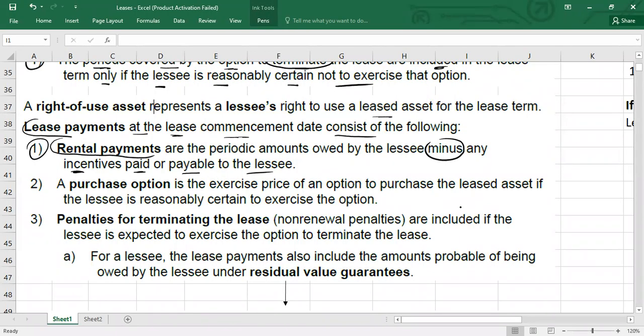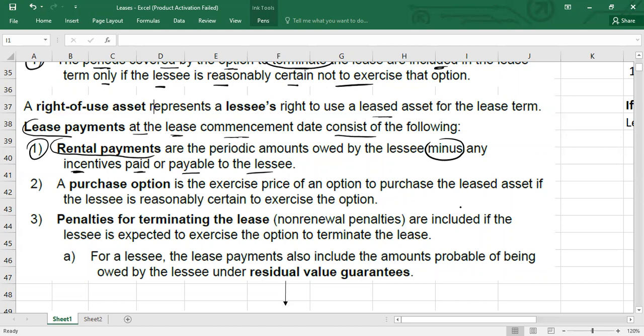Actually, a lease incentive, I'm going to explain incentives now. A lease incentive is a payment made from the lessor directly to the lessee or on behalf of the lessee. Common examples of lease incentives are a lump sum cash payment from the lessor to the lessee at the date of lease execution, or a payment from the lessor to the lessee during the lease term to reimburse for leasehold improvements.